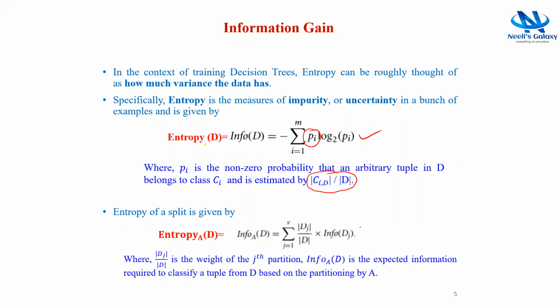And the entropy of a split is given by this formula, where |Dj| by |D| is the weight of the jth partition, and this Info of D given A is the expected information required to classify a tuple from D based on the partitioning by A, which is also called entropy.